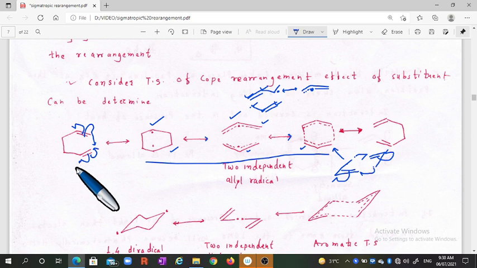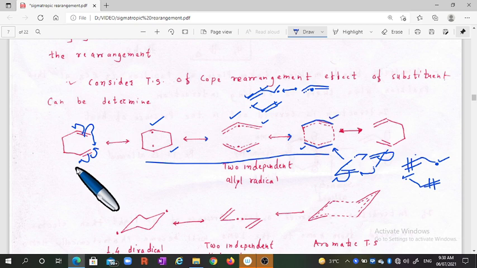This radical is movable in all these six-membered transition states. In this case, how many electrons does the first radical have? The first, second and third electron, and the second allylic radical has the first electron and these two, so six electrons in total hypothetically move in these transition states.